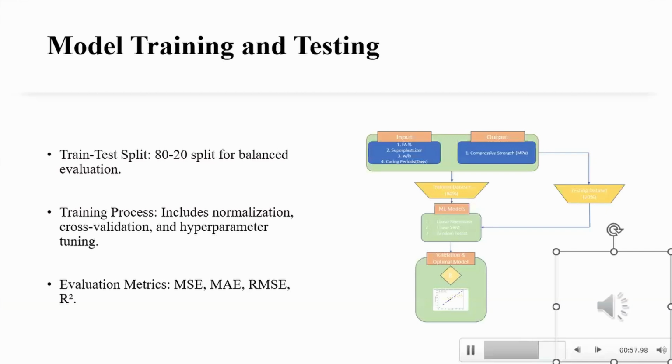Finally, to evaluate our model, we use several key metrics. MSE and MAE give us insights into the average error magnitude. RMSE helps us understand the error in the same unit as the target variable, which in our case is compressive strength. R squared indicates how well our model explains the variance in the target variable. These steps and metrics ensure that the model is both accurate and robust, making it reliable for predicting compressive strength in concrete.